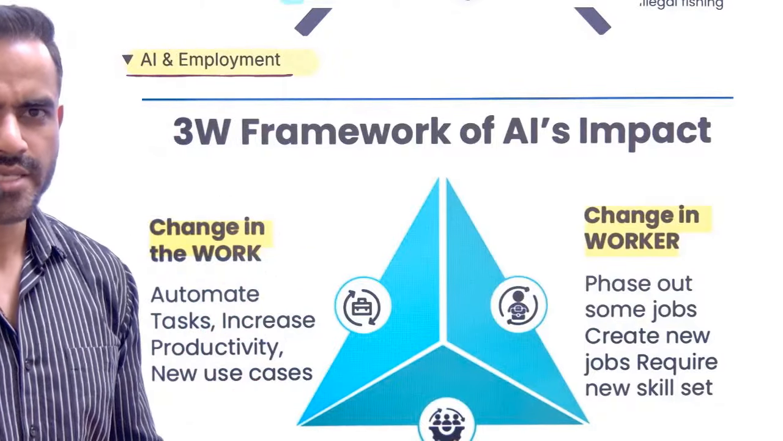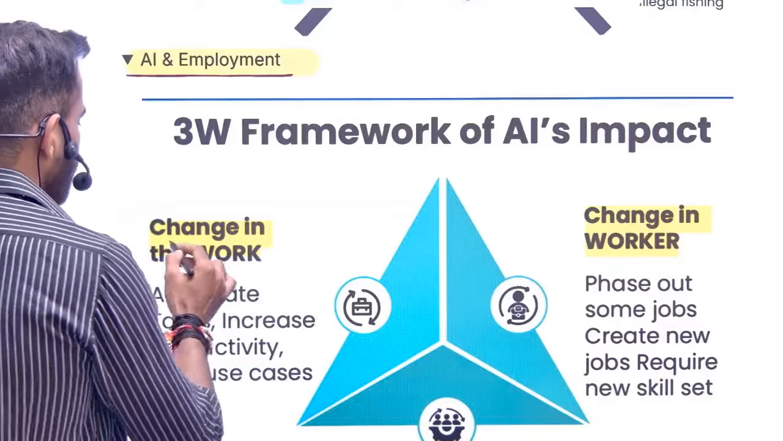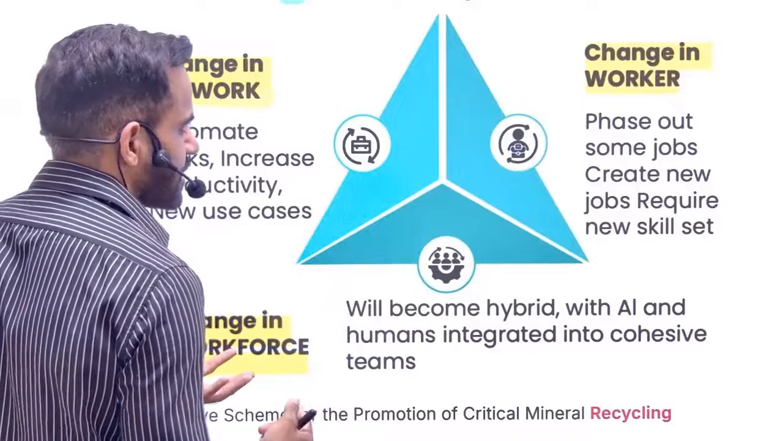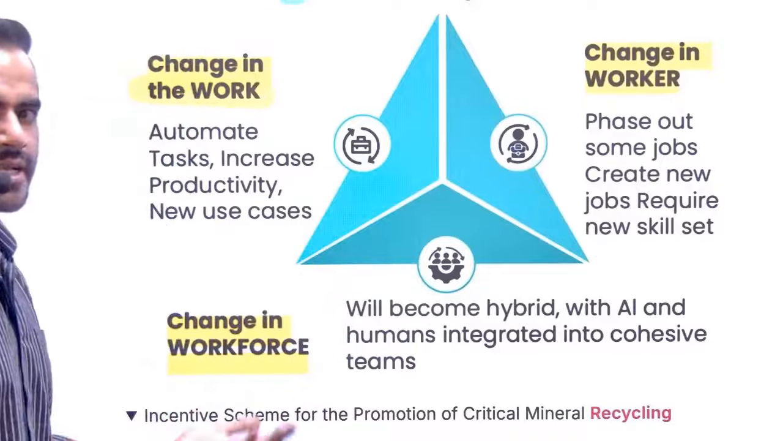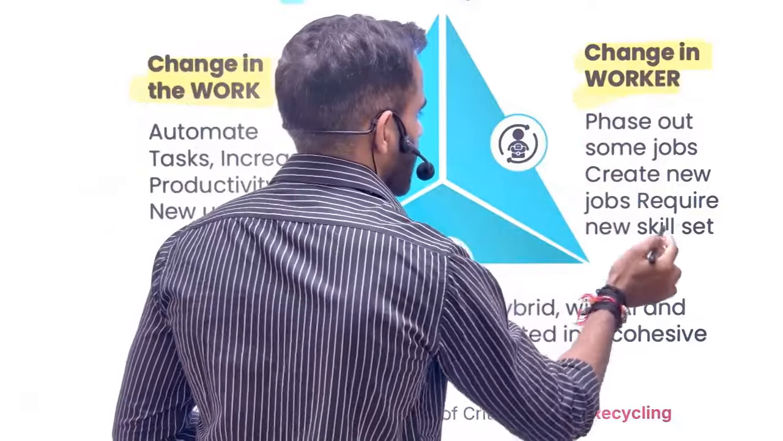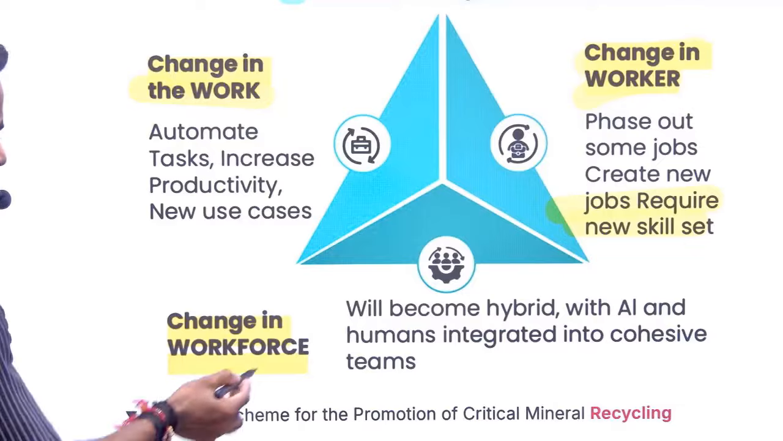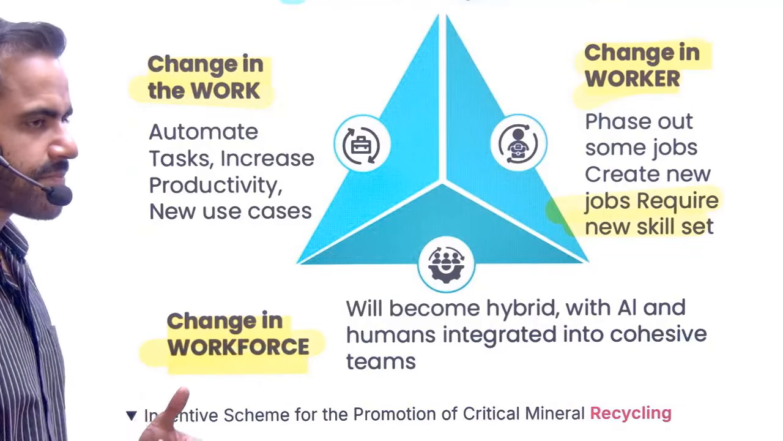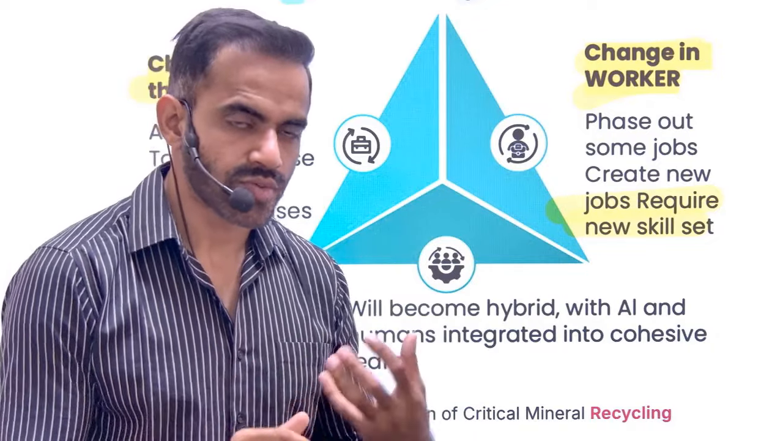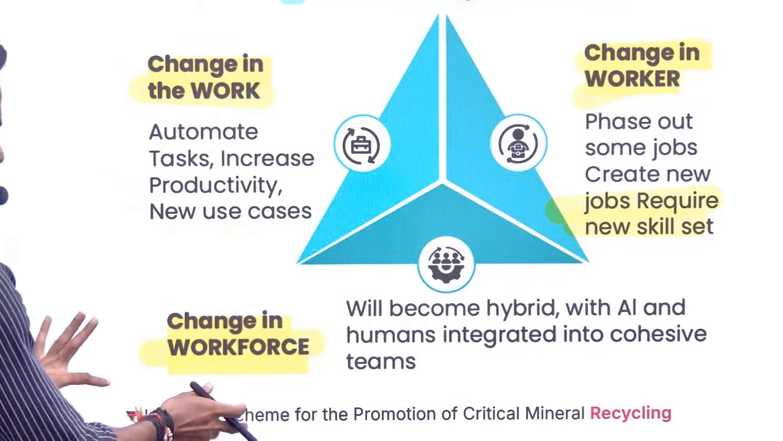This is a report by Niti Aayog which simply says that we have to focus on three things. A, because of AI, there will be change in the work. That means the work will change because a lot of things will be done by technology itself. Then there will be change in the worker. That simply means we will require people with new skill set. And then there will be change in the workforce. In a very simple sense, we need a workforce which can understand AI so that we can create more and more employment opportunity. You can use this in your mains answer.